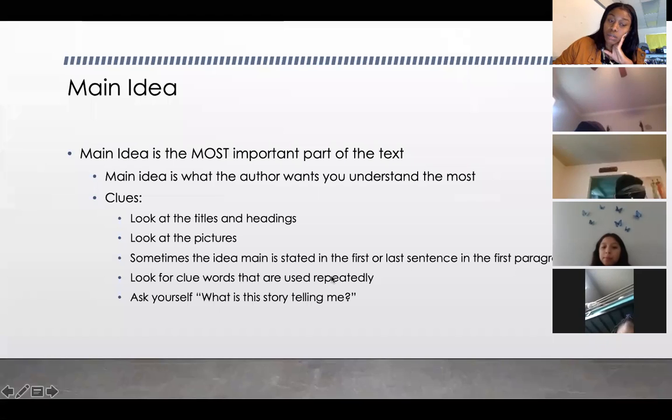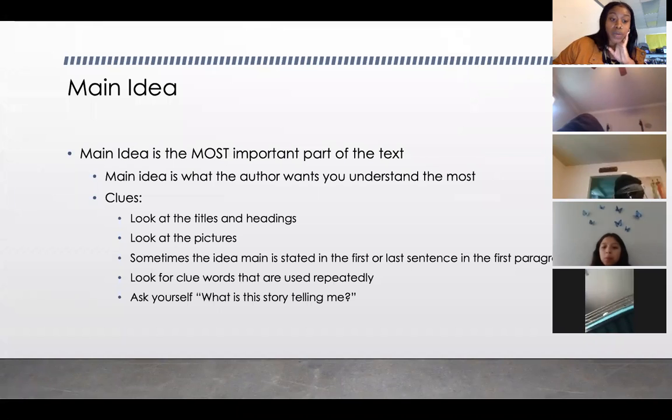Yes. Look for clue words that are used repeatedly. All right, Mark, the last one. Read the last clue. Ask yourself, what is this story telling me?